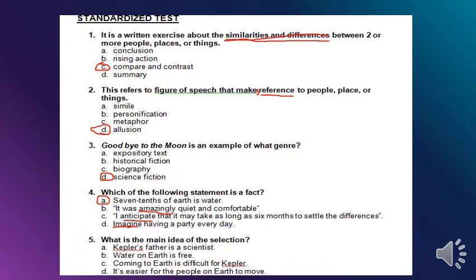Number five: what is the main idea of the selection? The main idea. Kepler's father is a scientist. He's not even a scientist. Water on Earth is free. This is one of the details. Coming to Earth is different for Kepler. Coming to Earth is difficult to Kepler. Maybe. It is easier for people on Earth to move. Yes, okay, so we are going to take this one because it's a stronger main idea of the passage.